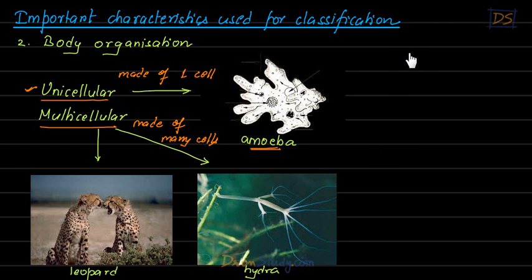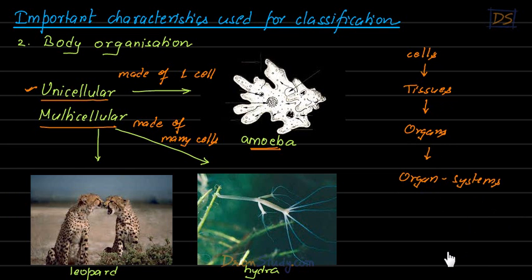We know that living organisms are actually made up of cells, and these cells actually combine to form tissues, right? We have seen this in previous classes and previous chapters, that cells combine to form tissues, and then tissues combine to form organs, right? Then organs combine to form organ systems, right? And then there are many organ systems in an organism.